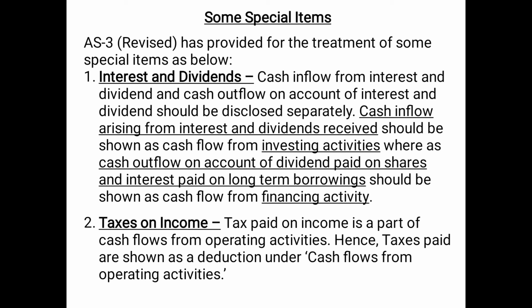Then second special item, taxes on income. Tax paid on income or income tax is a part of cash flow from operating activities because it is related to your normal day-to-day business, your normal business activity. Hence, taxes paid are shown as a deduction under cash flow from operating activities. When we will study the calculation of cash flow from different activities in detail, we will learn that income tax paid is actually at the end of operating activities, it is deducted.